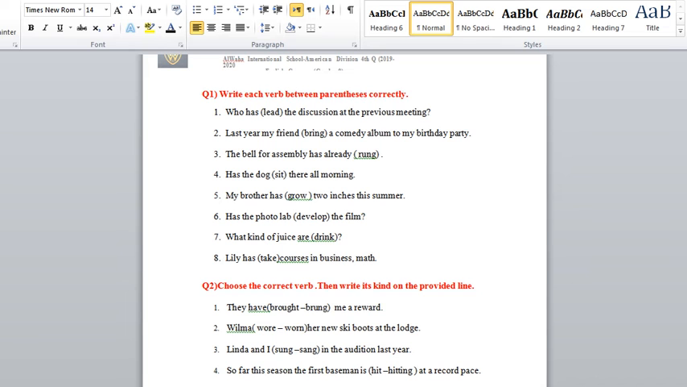Question number one, write each verb between the parentheses correctly. I have to check in which tense the verb is written. In the first sentence, who has lead the discussion at the previous meeting, I will say that there is has. As long as you have has, it's the past participle of the verb.